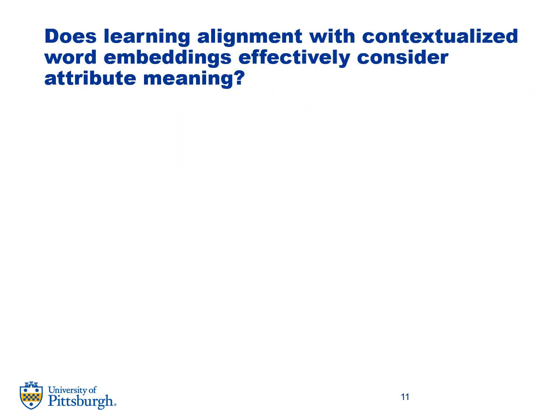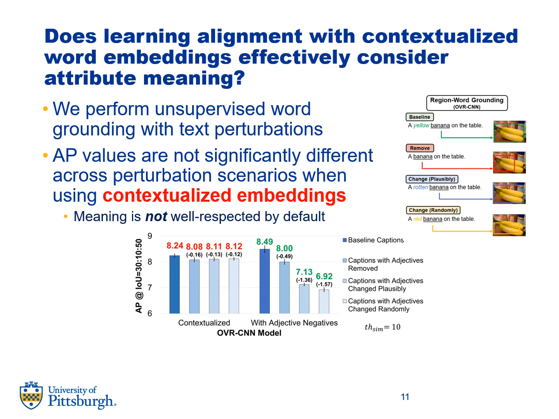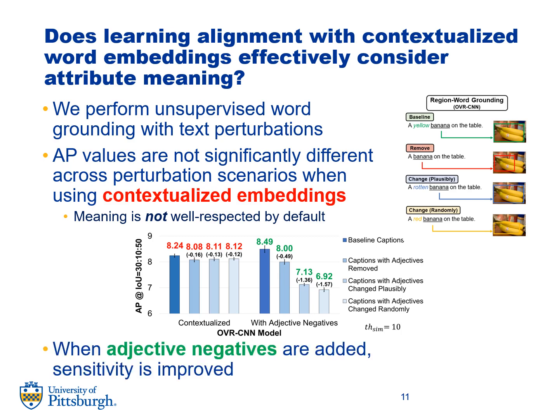Next, as mentioned before, we explore contextualized grounding to integrate attribute context. We revisit our perturbation scenarios to see if models care about attribute meaning. When evaluating performance across these scenarios, we find that the differences are not very large, as shown in red. Both methods of changing attributes are close to baseline caption performance, which is counterintuitive since changing makes captions incorrect. Meaning is not well respected by default, bringing into question model fine-grained utility. We show here how adjective negatives address this challenge, as there are larger differences between baseline and changing in green. Overall, this shows that models may need an incentive to effectively consider object attribute differentiation.